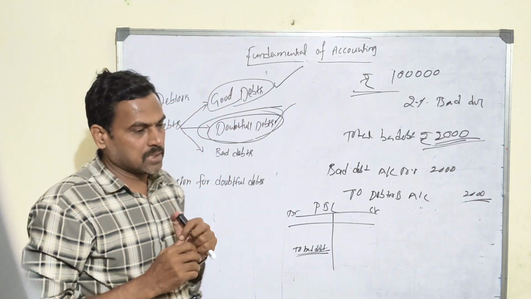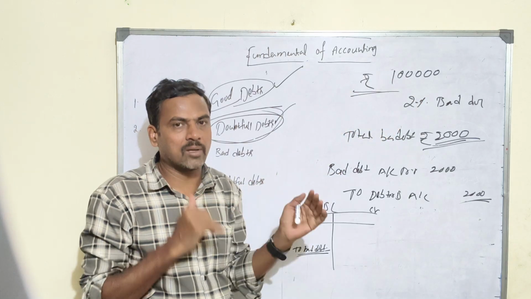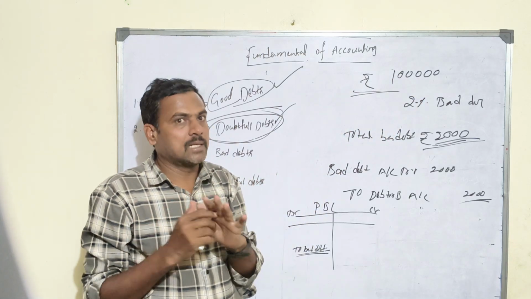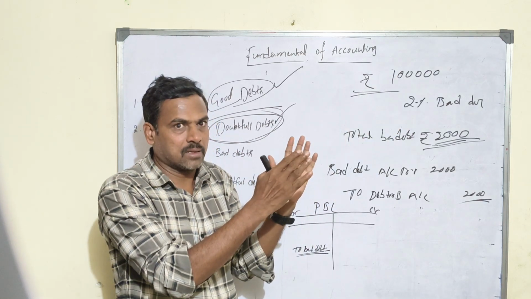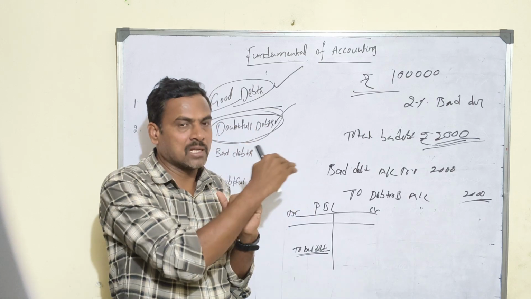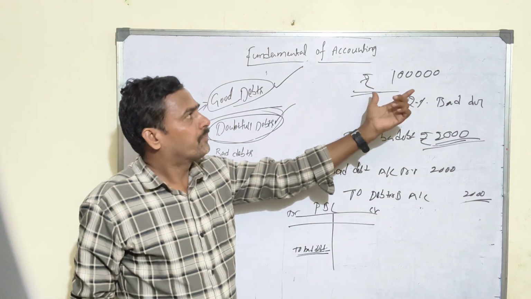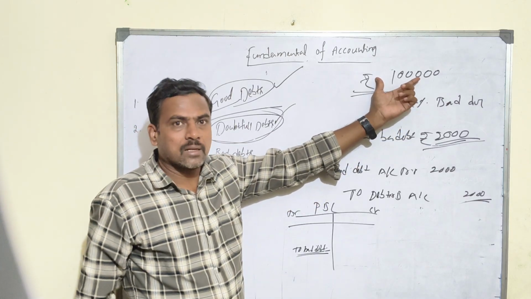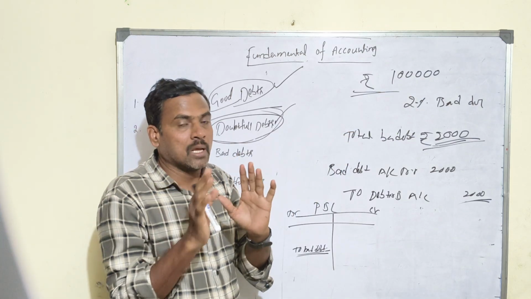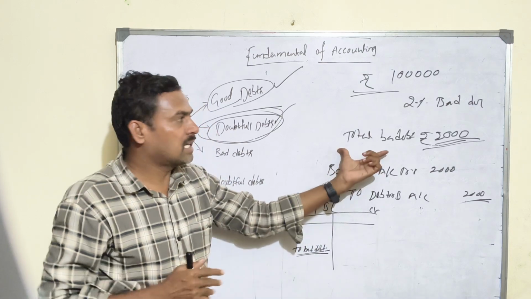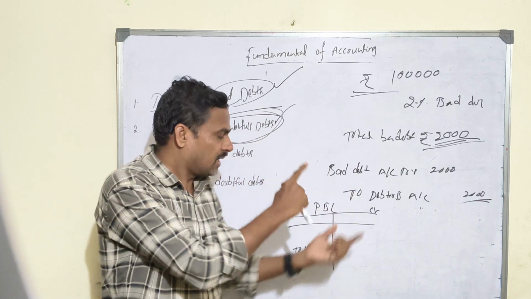Going beyond the concept, for example, I have sold 1 lakh rupees in the current month. Why do we need to create the provision? As per the matching concept. If I sold 1 lakh as revenue, what is the total expense incurred? Revenue and expense recorded in the same accounting period is called the matching concept. But imagine the goods are sold to customers, and the customer will not pay a certain amount in the future. When the customer is not paying, we treat it as a bad debt. When there is a bad debt, my P&L will be directly impacted.